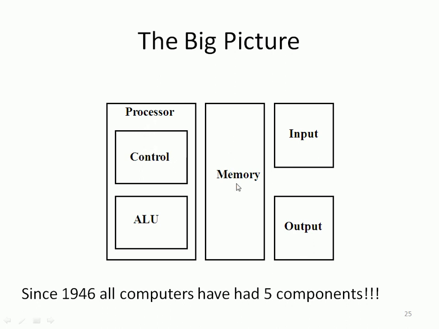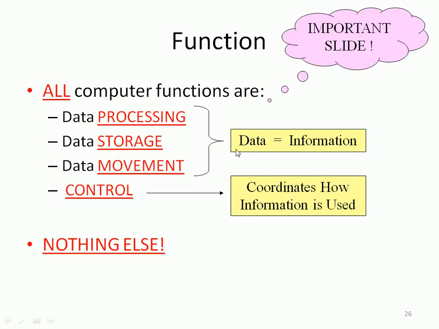It is very close to the memory, and the memory is in between, and there are input and output devices.